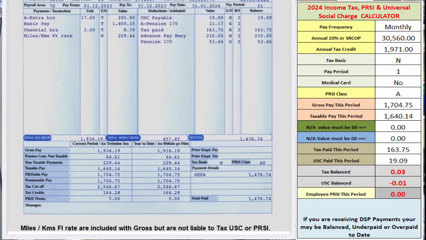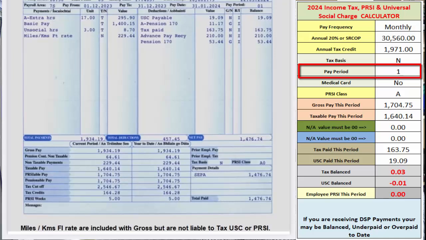There is a drop-down menu to choose from. N is for normal or cumulative, E is for emergency, and W is for week 1 basis. If you need more details on these, see our video, and the link is here. The PAYE system for all pay-as-you-earn workers explained.